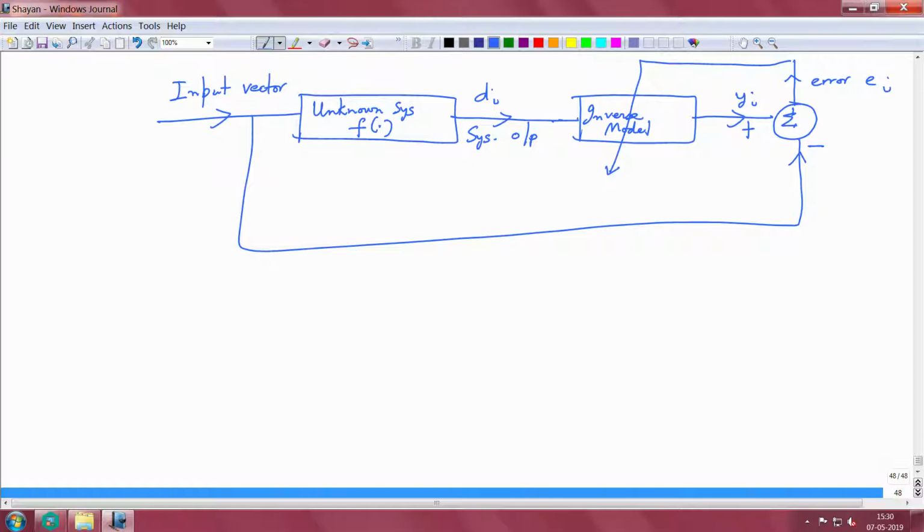We want y sub i close to the input vector that we have.